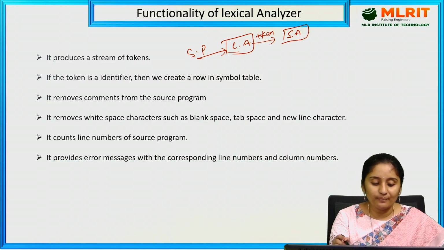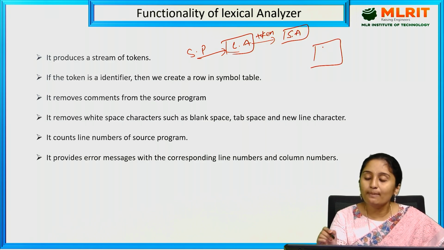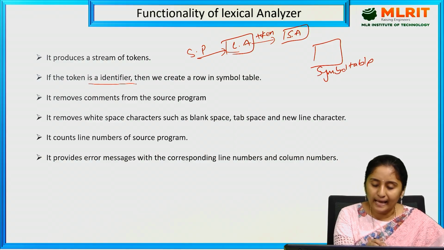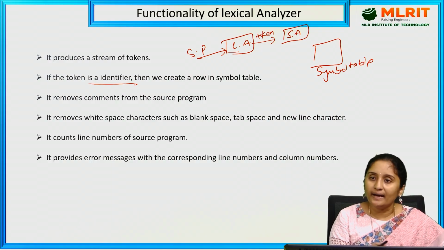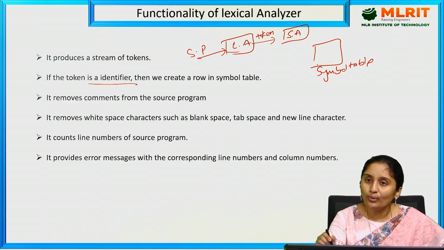Once the token is verified, once the token is an identifier, it will be placed in a symbol table. So this is the symbol table. The tokens can be identifiers, keywords, constants, operators. If the token is an identifier, then we create a row in the symbol table.